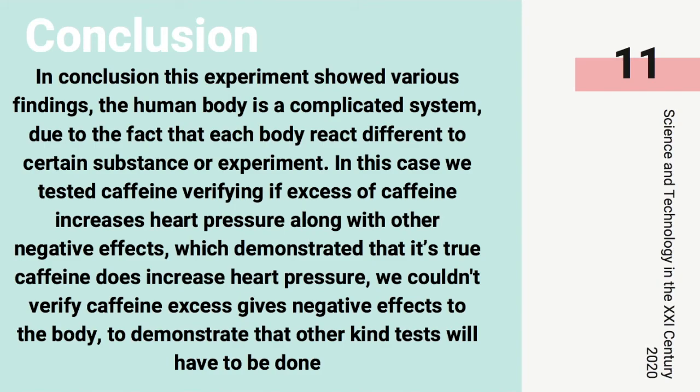After we conducted the experiment, it shows us that excess of caffeine increases heart rate pressures at the moment an individual drinks caffeine and then exercises.